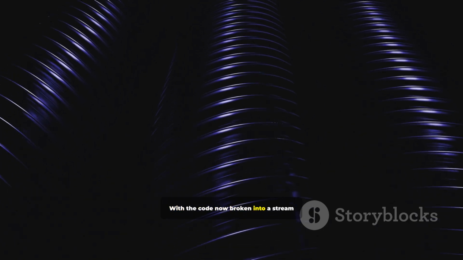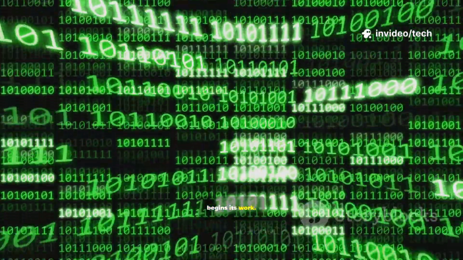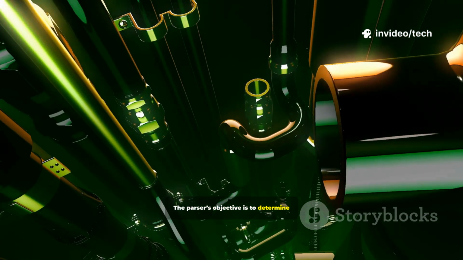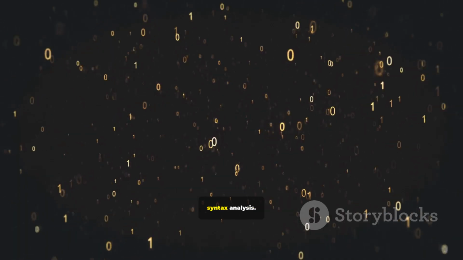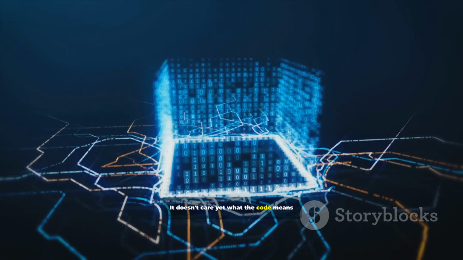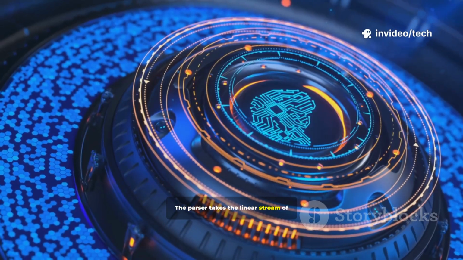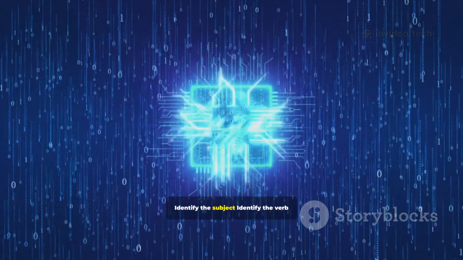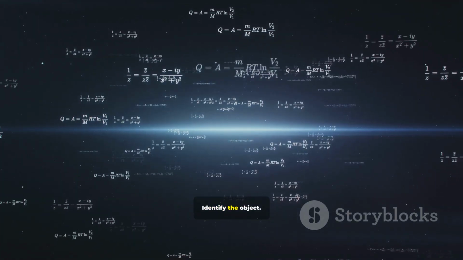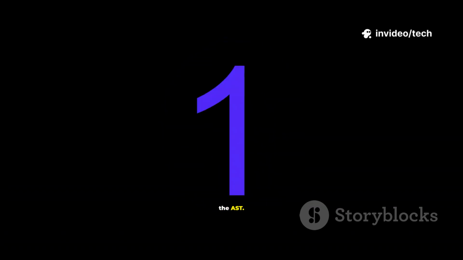With the code now broken into a stream of tokens, the compiler's next specialist, the parser, begins its work. The parser's objective is to determine if this sequence of tokens forms a grammatically valid statement. This is syntax analysis. It doesn't care yet what the code means, only whether its structure is correct. The parser takes the linear stream of tokens and tries to assemble a hierarchical structure, like diagramming an English sentence. Identify the subject, identify the verb, identify the object. That structure is usually an abstract syntax tree, the AST.